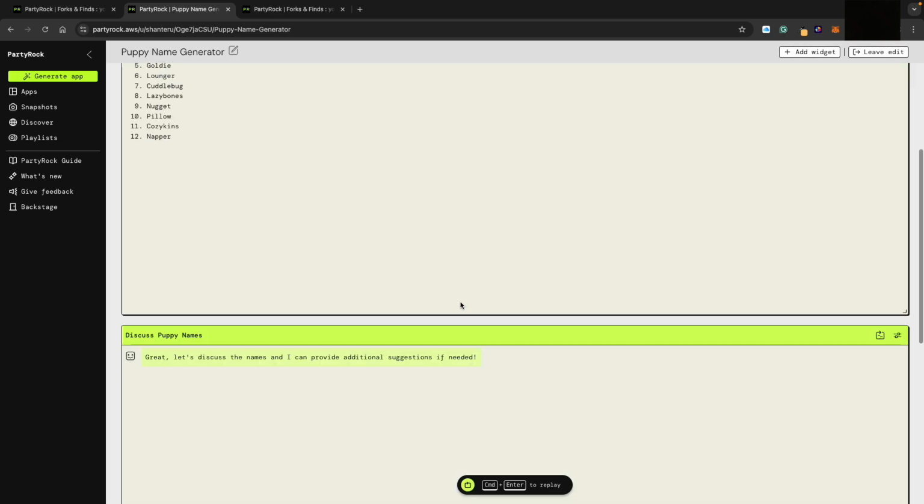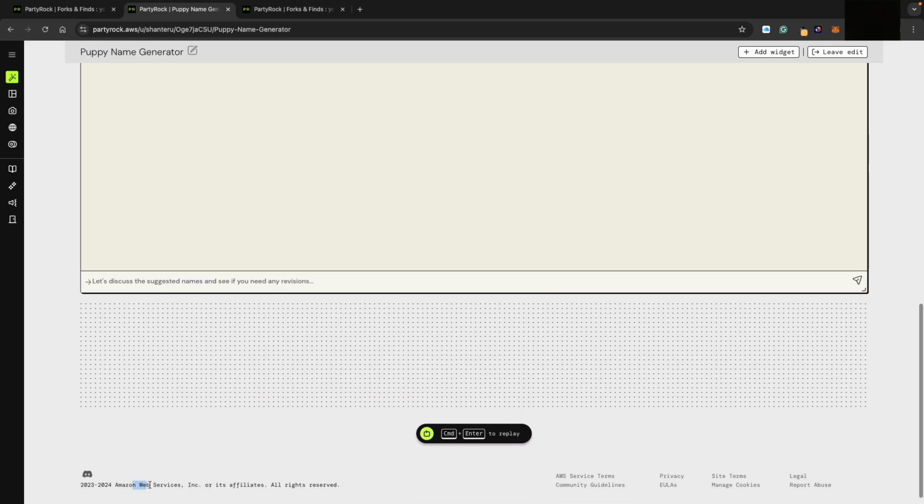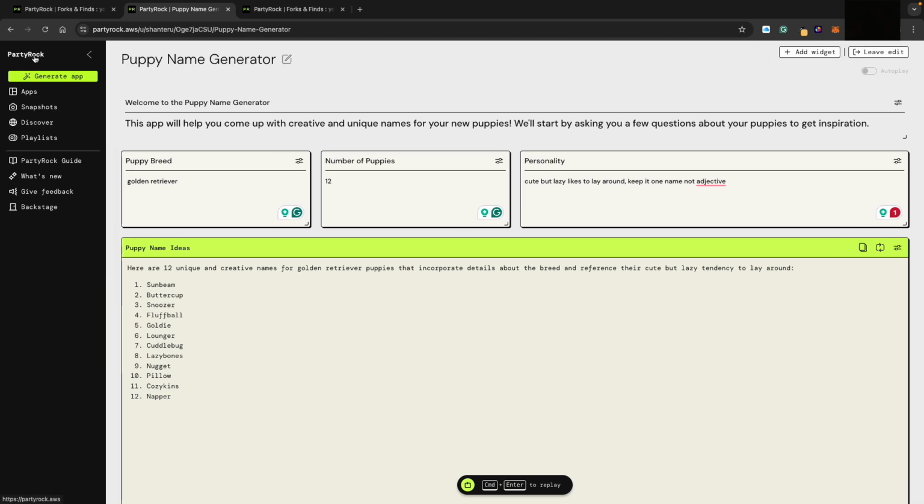Yeah, so within a few minutes, you have your very own Gen AI application. Yay! So that's basically PartyRock by Amazon Web Services, and basically a playground for the Amazon Bedrock.